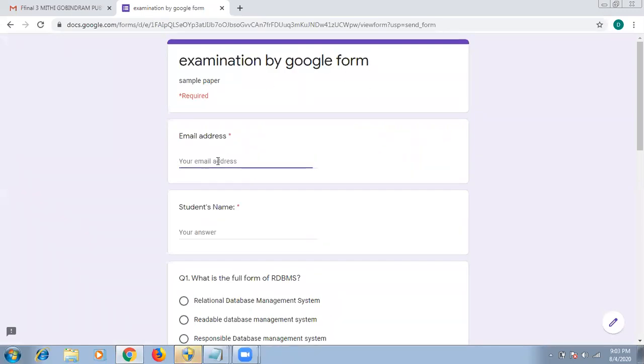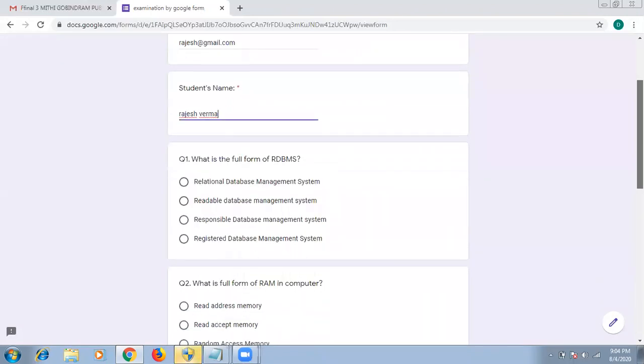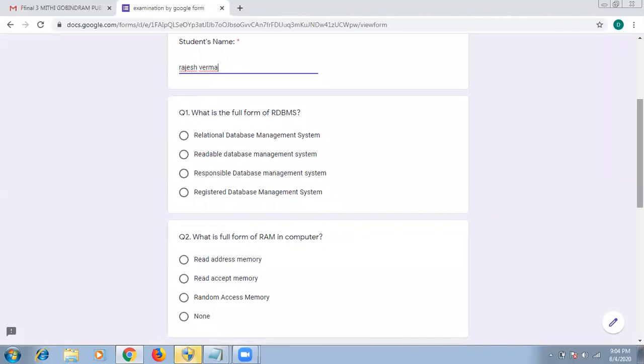So I am filling it as a student, like Rajesh. The email ID is there, gmail.com, which is necessary, and the student name is Rajesh Verma. Okay, now this question paper is having two MCQs. Simple, so we have taken only two.